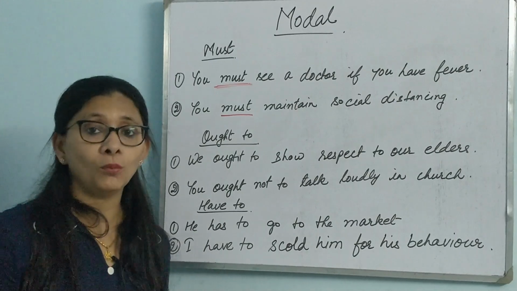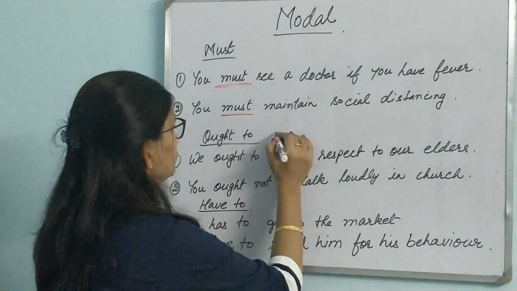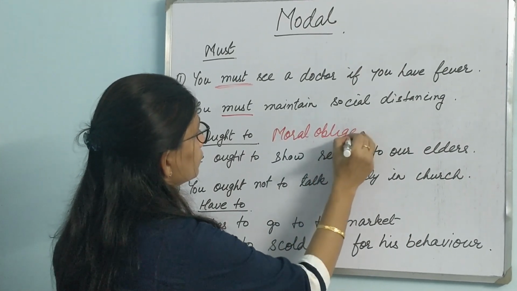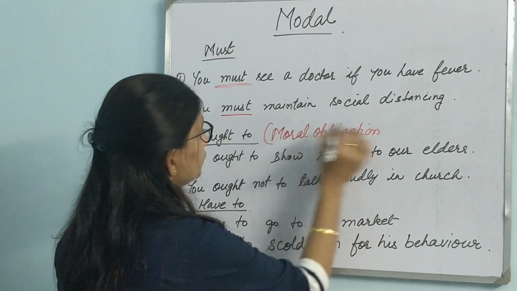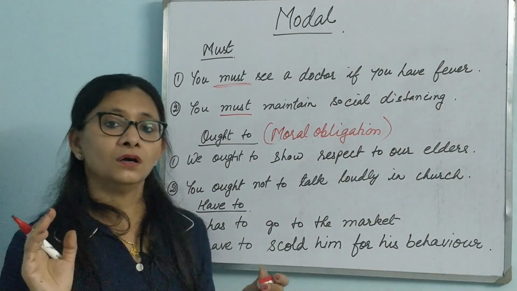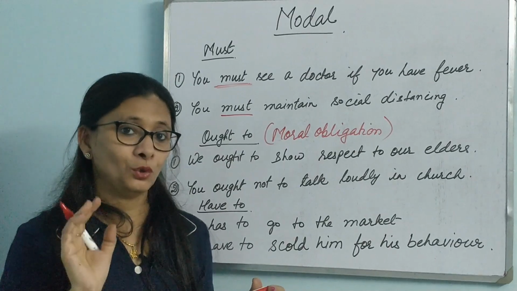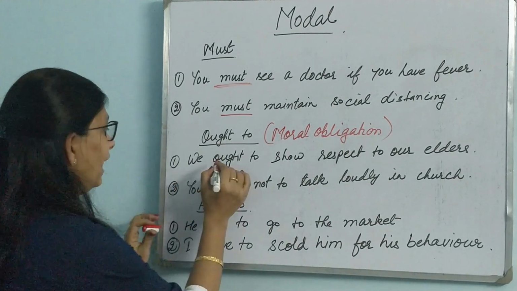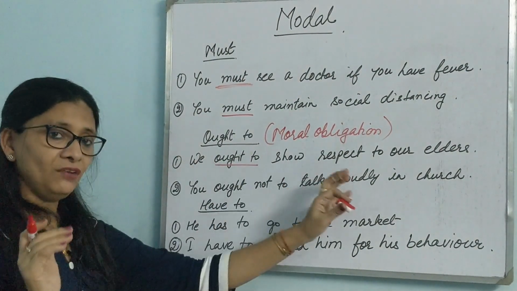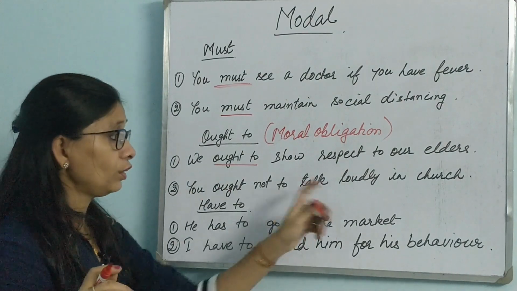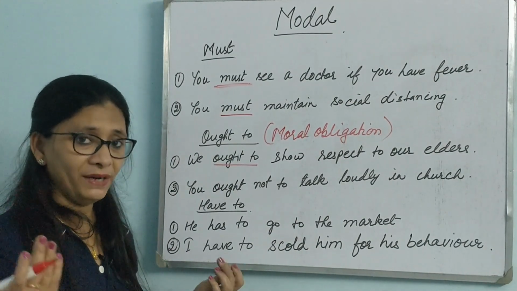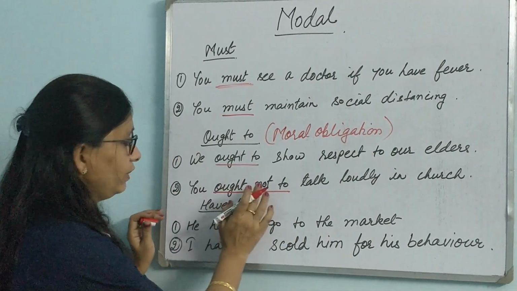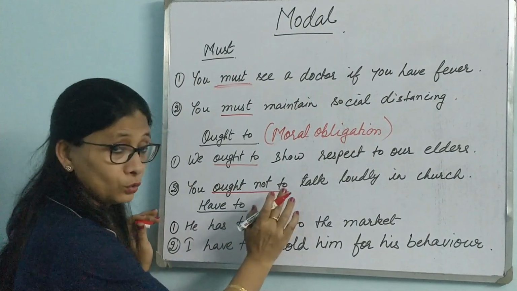Ought to depicts moral obligation. Moral obligation. We ought to show respect to our elders. We have to do this work. It is our moral obligation to show respect to elders. You ought not to talk loudly in church. So these are the common etiquette which we have to maintain. You ought not to. Now see, this is made negative. This is a negative form where we are putting not. You ought not to.